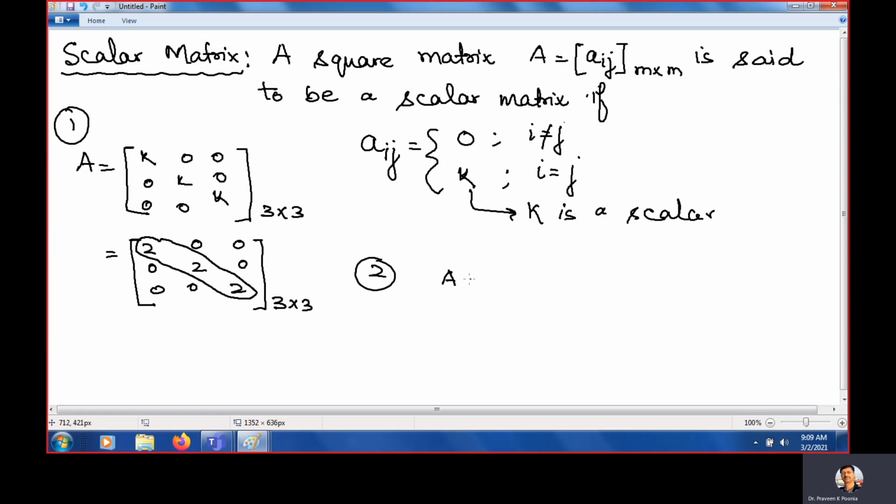Now you can take another example. A is equal to 7 0 0 minus 7. Now this is a diagonal matrix. This is not a scalar matrix because the entries are different. But if I remove this minus, now it becomes a scalar matrix. So scalar matrix means these diagonal entries should be the same.